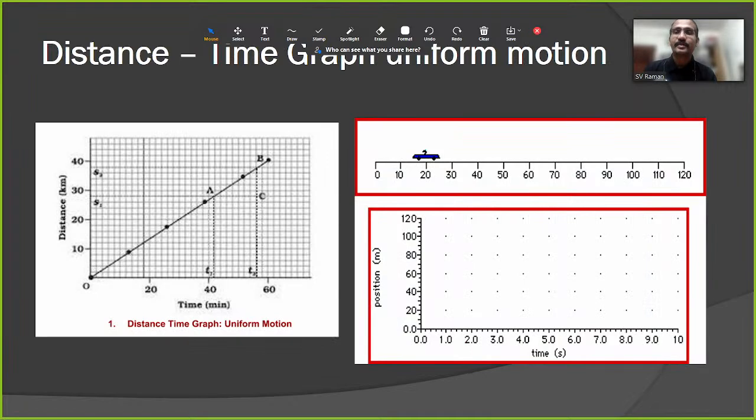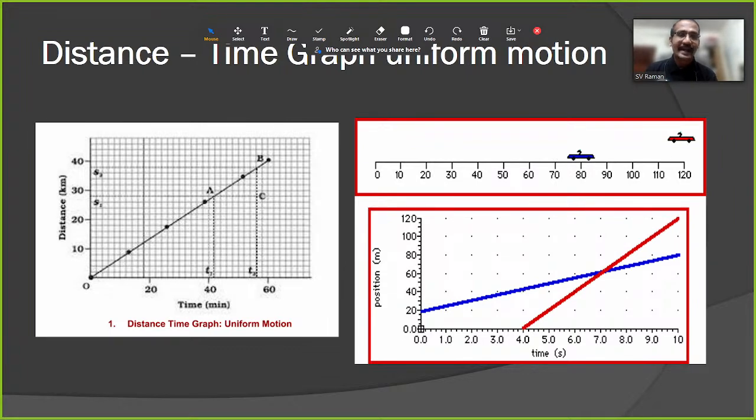It's possible. Let's say you can see this. There are two cars, blue car and red car. Carefully you can observe the blue car travels each 10 kilometers, equal distances in equal intervals of time. Red car travels each 20 kilometers.